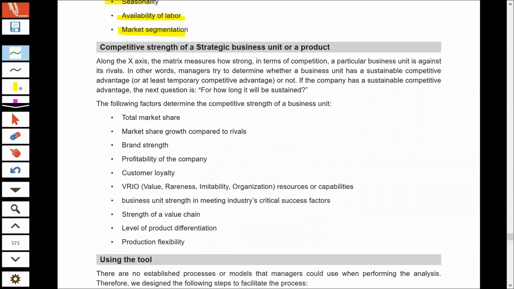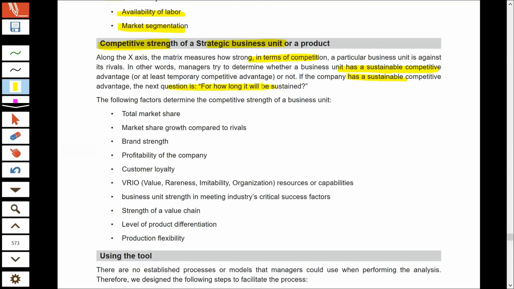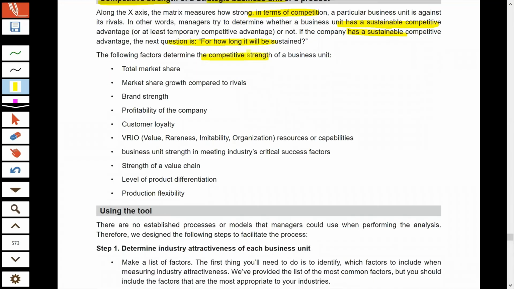Similarly, for analyzing the strength of the business, which is on the x-axis, we do not take into consideration only the market share as we did in BCG, but we take into consideration a number of factors. If the company has strength, then it would be able to compete against its competitors well. The company should always try to have sustainable competitive advantage. That means long-term competitive advantage against the competitors. This will ensure that the company is able to sustain the competition and earn profits in the long run. A number of factors determine whether the company has strength in the market or not.